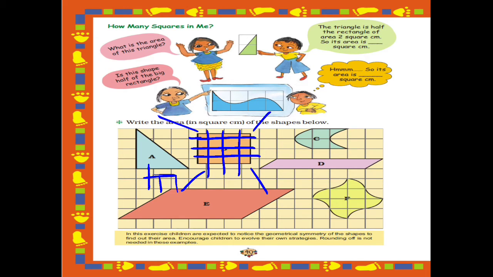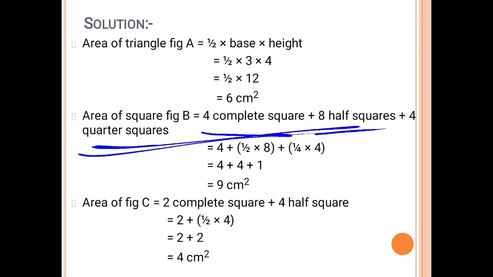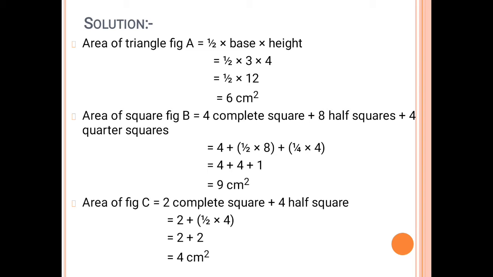So let's see how we are going to do the calculation. See this one. You have to write this one. We have counted that there are 4 complete squares, then 8 half squares, then 4 quarter squares. So how do we write? 4 plus, in brackets, 1 by 2 into 8 plus 1 by 4 into 4. So we know that if we divide 8 by 2, it will come 4.